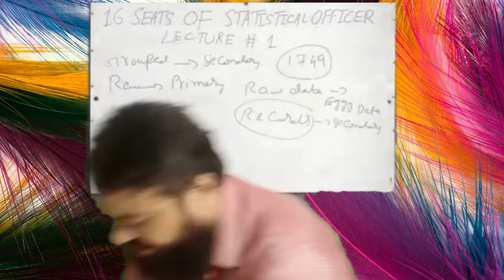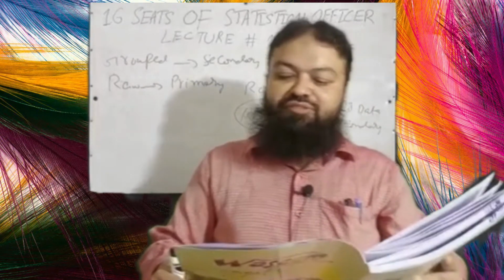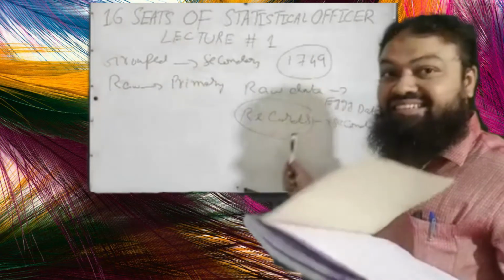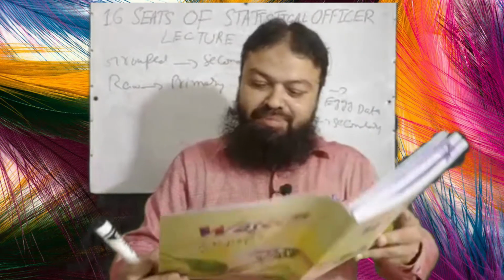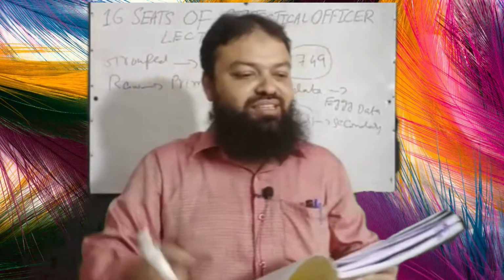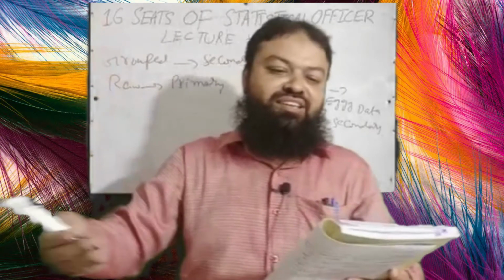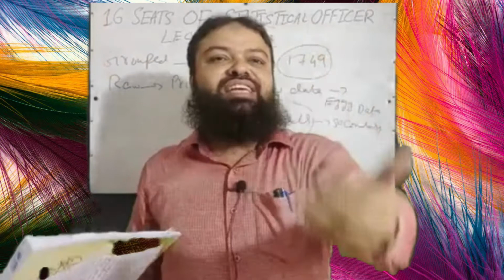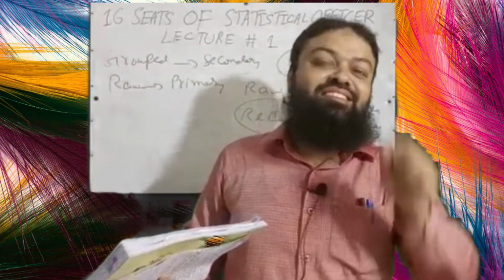Now question number 26. Which of the following is not the source of secondary data? A. Records. As I told you, records, existing things are secondary data. B. Journals, these are also secondary. C. Newspapers, these are also secondary. D. Personal contact. If you call anyone, if you directly investigate anyone, this is not secondary, this is primary.